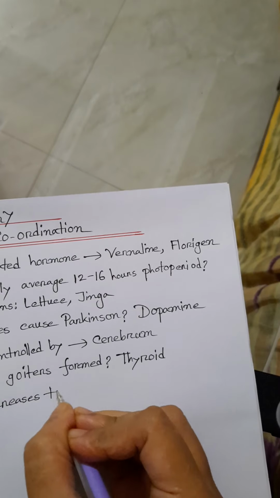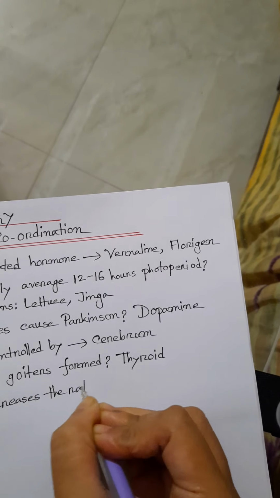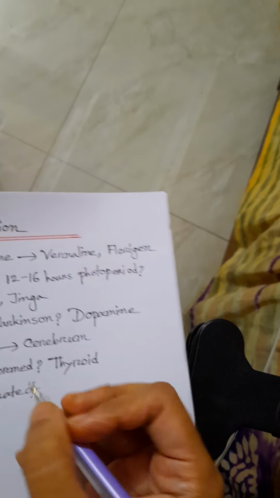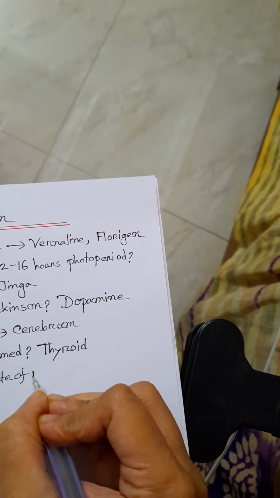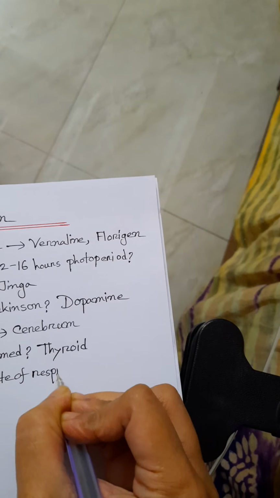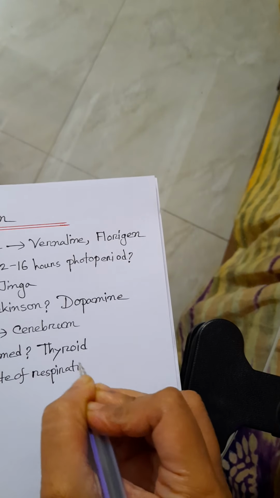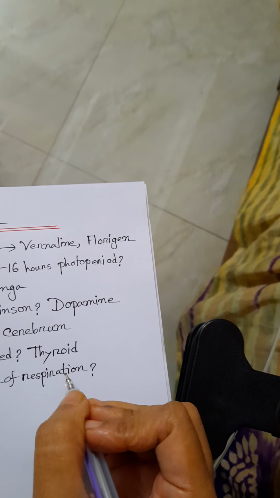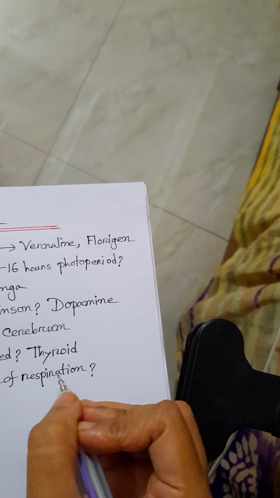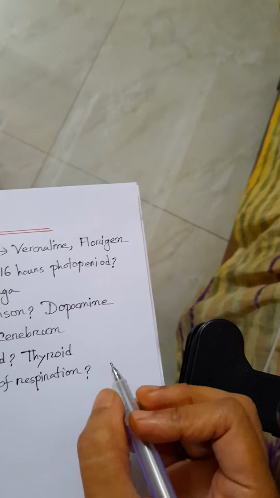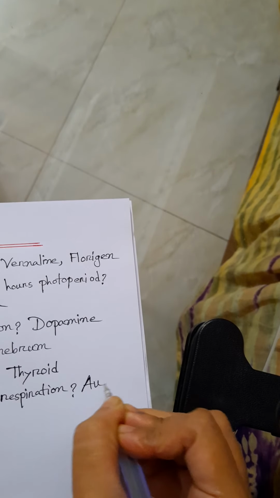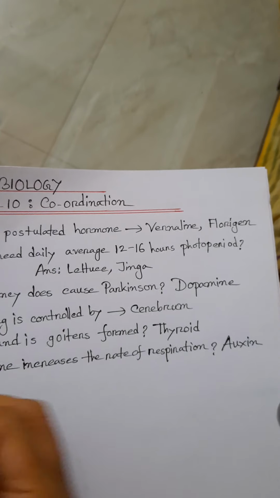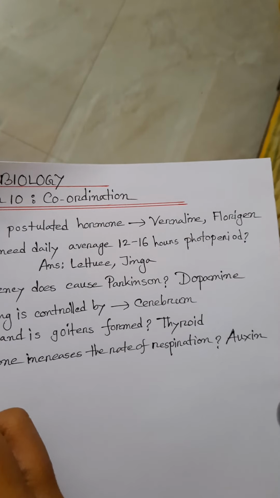Your answer will be oxygen. Oxygen hormone increases the rate of respiration in plants.